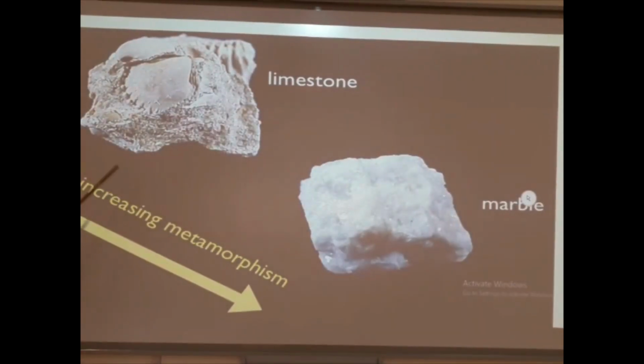For example, we have limestone. Limestone is an example of a sedimentary rock. The heat and pressure deep inside the earth will cause this limestone to change. It will melt it down and form a new rock, marble. So in the process, marble becomes much harder than limestone. Why? Because of the heat and pressure that this limestone underwent before it became marble.